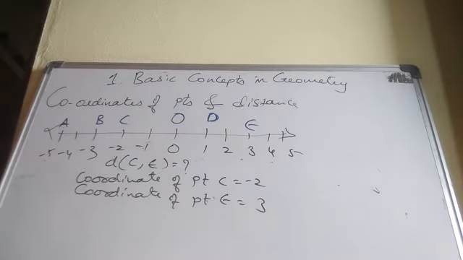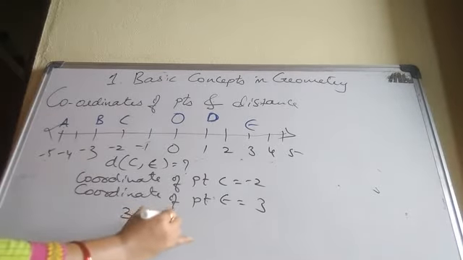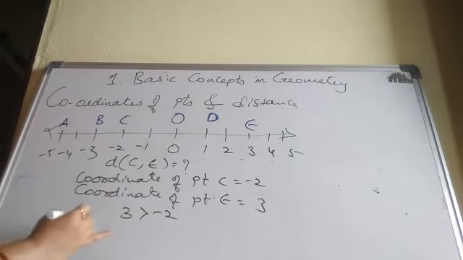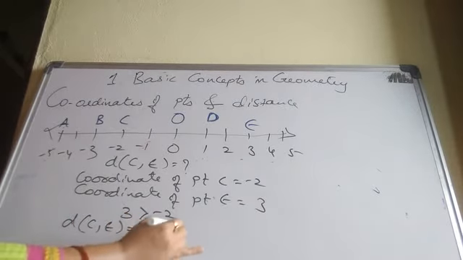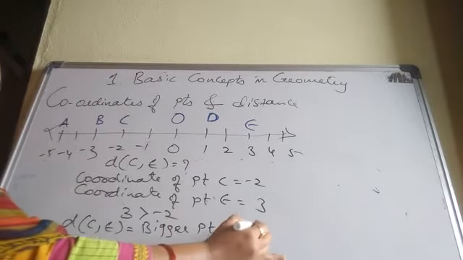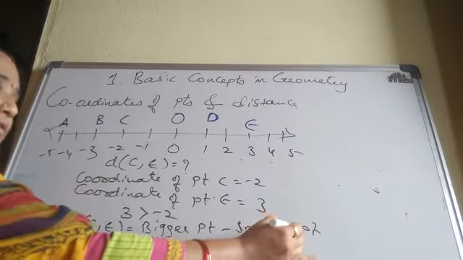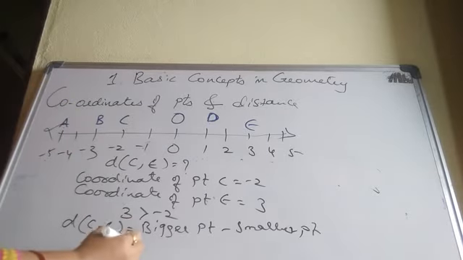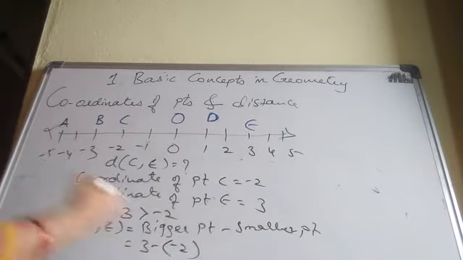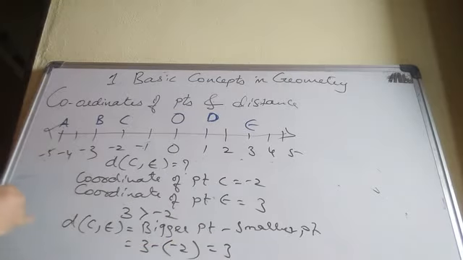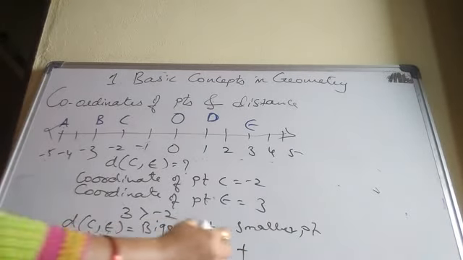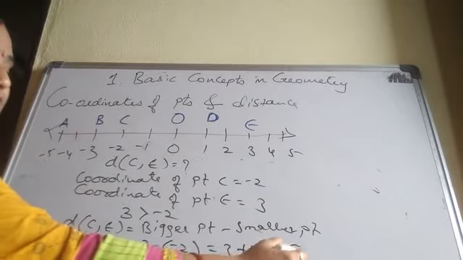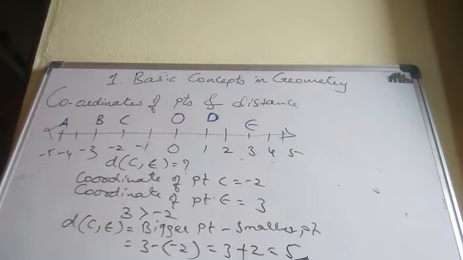Remember, positive number is always greater than negative number. 3 is greater than minus 2. So, distance of C comma E equal to, what is the formula? Bigger point minus smaller point. 3 minus of minus 2. 3 minus into minus what? Plus 2 equal to 3 plus 2, 5. So, the distance of C comma E is 5.